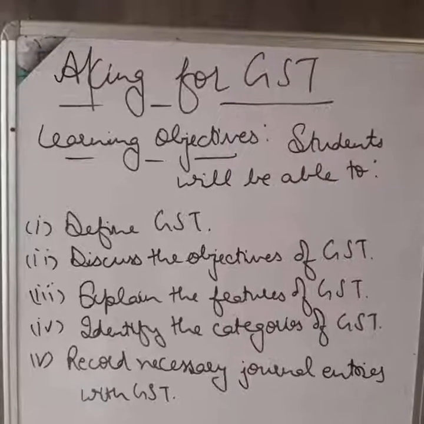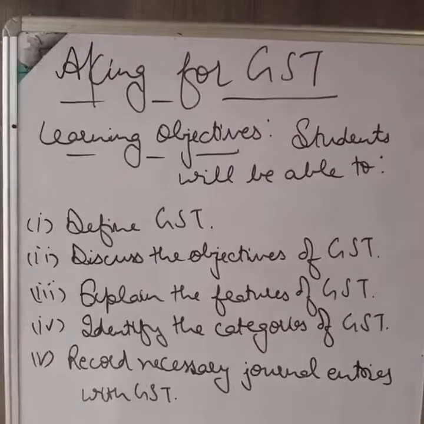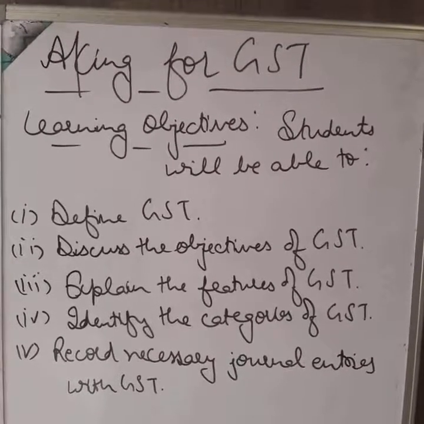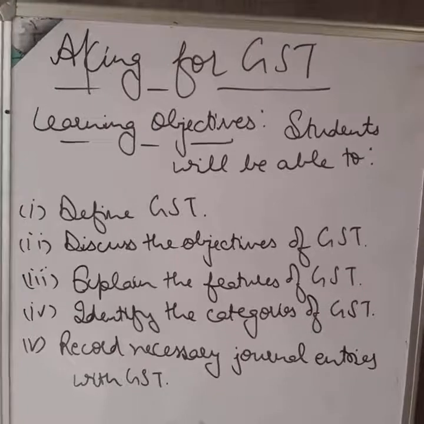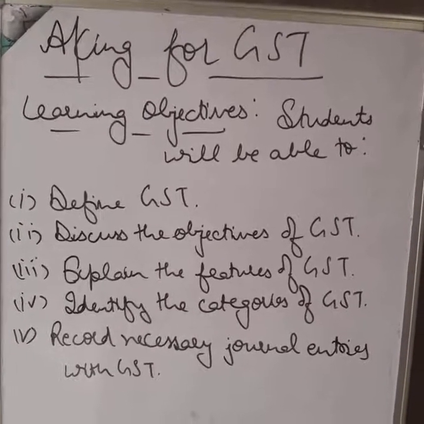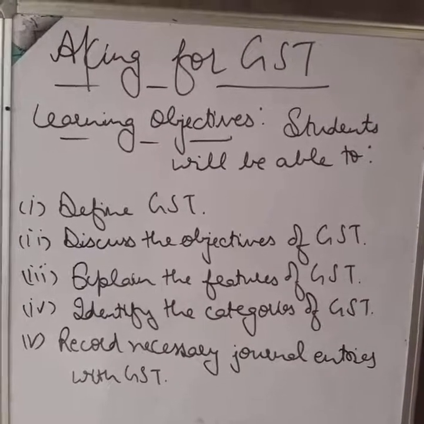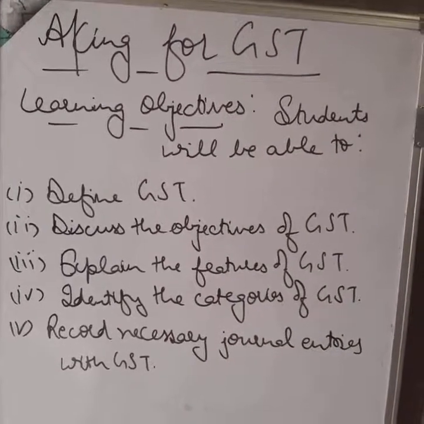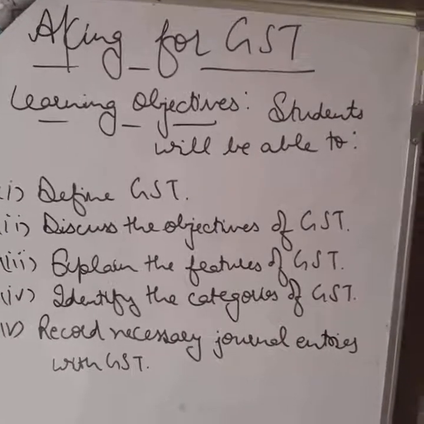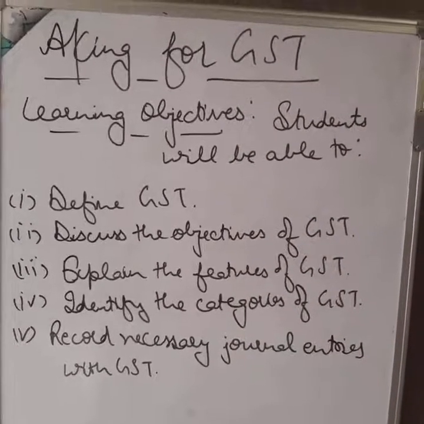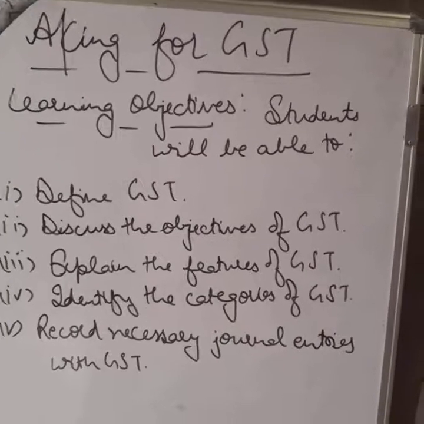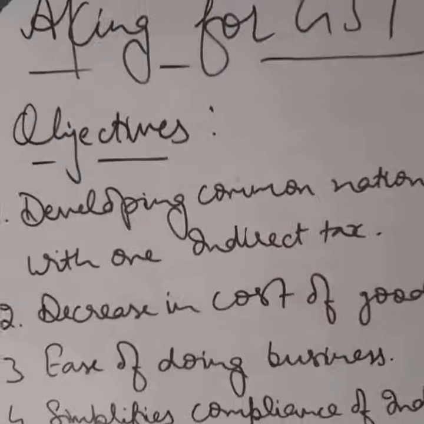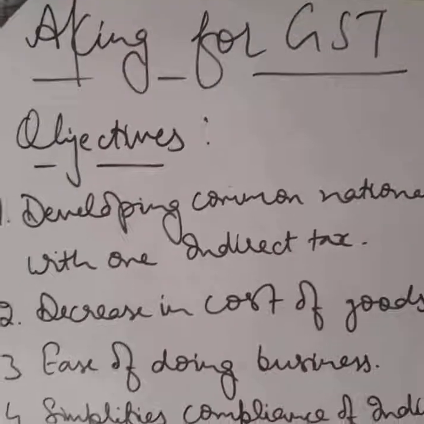Good morning, students. Today we are going to start with the next topic of accountancy, that is accounting for GST, Goods and Services Tax. After completion of the topic, you will be able to define GST, that is, what is the meaning of Goods and Services Tax, discuss the objectives of GST, then you will be able to explain the features of GST, identify the categories of GST, and record necessary journal entries with GST. Now starting with the meaning of GST.